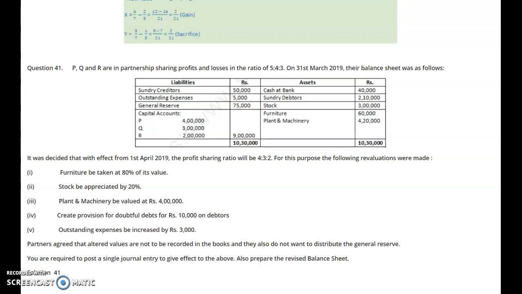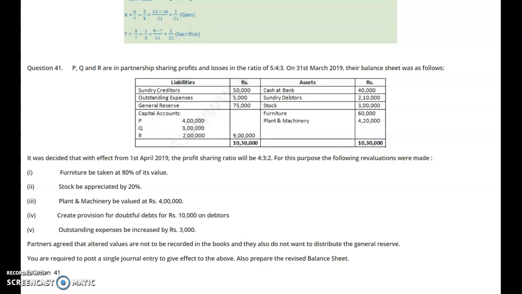So 20,000 is the amount which is a loss, that is to be debited. Provision for doubtful debts is again to be shown on the debit side, that is rupees 10,000. Outstanding expenses again increase, it is also a loss, that is to be shown on the debit side.